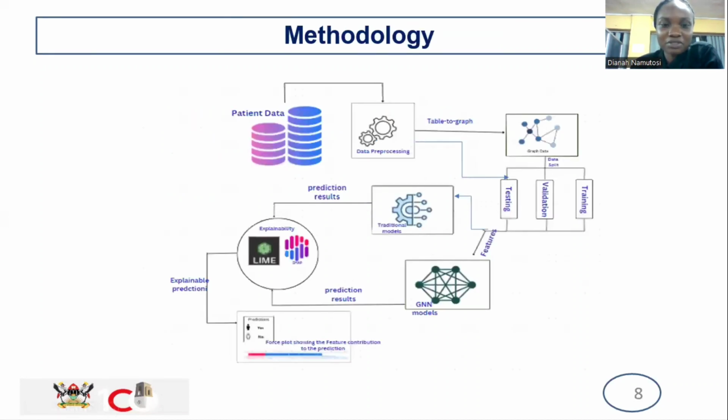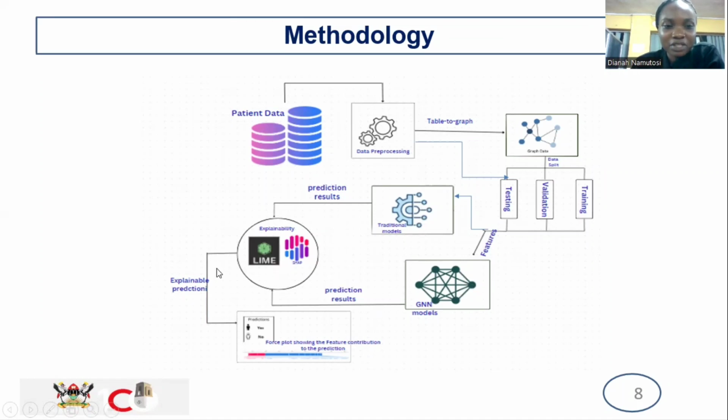So from the methodology, first we acquired a dataset and processed the data, and we converted some of it to the graph structure for the GNNs. Some of this plain data was fed into the traditional machine learning models, and the graph data was fed into the GNN models. And then these results we fed into the XAI techniques, which are LIME and SHAP, for explainability.